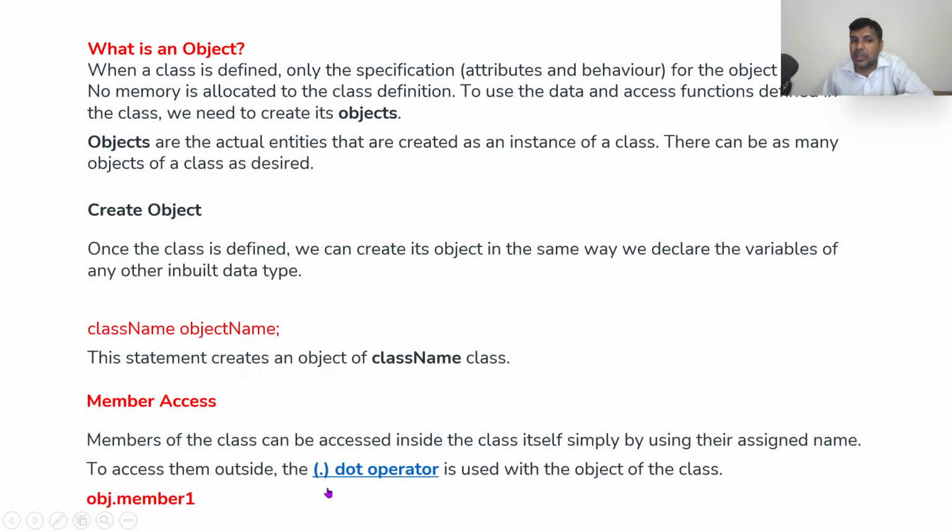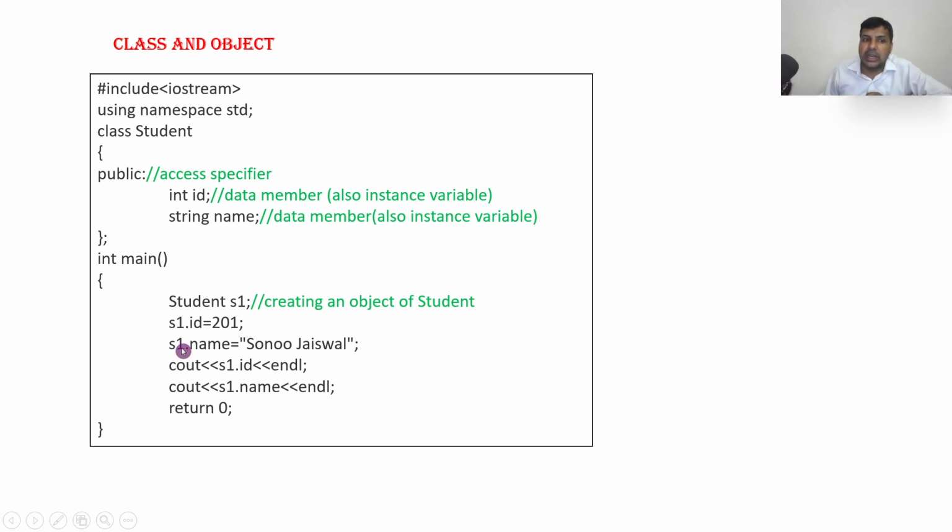To access, again we use dot. Here, s1 dot id is equal to 201, s1 dot name. To print, we use object dot attributes of the class, s1 dot id, s1 dot name. What happens here? It will create the object, that means it creates memory. It will take id as 201 and name as Sonu Jaswal. Then it will print s1 dot id, which means 201, and s1 dot name, which means Sonu Jaswal.